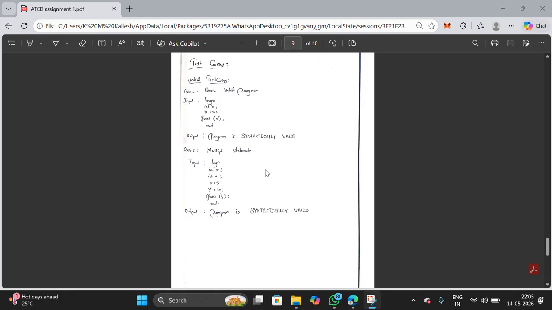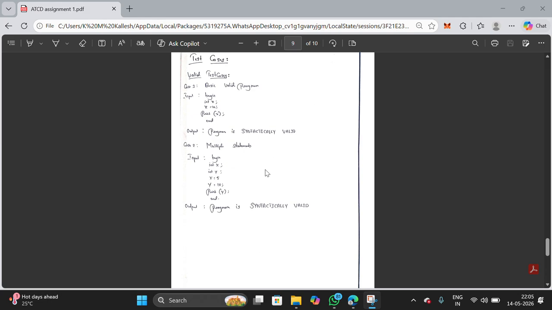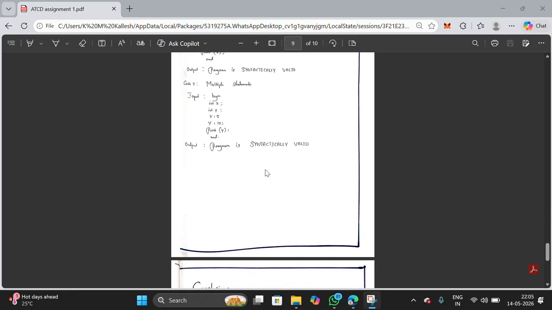Conclusion. In conclusion, the lexical analyzer and recursive descent parser for mini ATC were successfully designed and implemented. The lexical analyzer correctly identified tokens using DFA and the parser verified syntax using context-free grammar. This project helped in understanding practical applications of automata theory and compiler design.